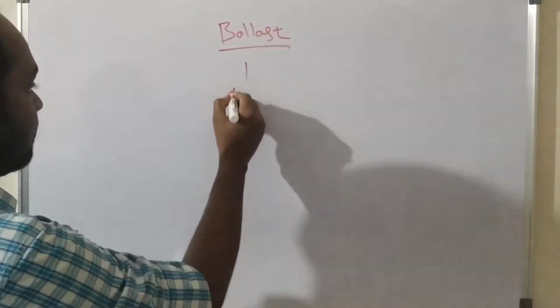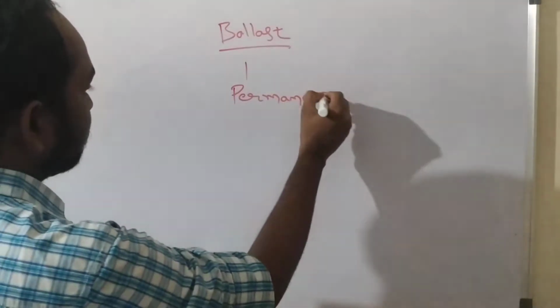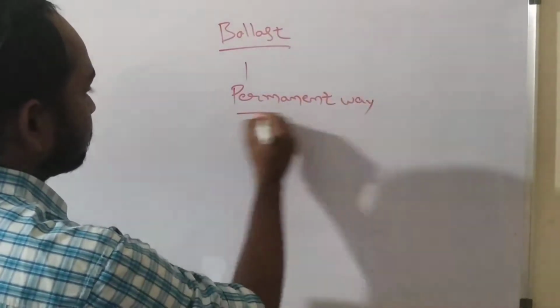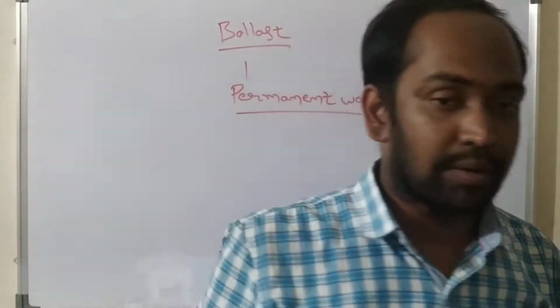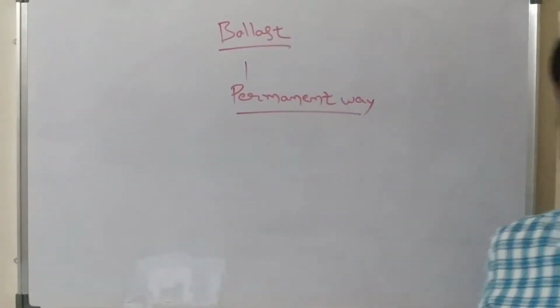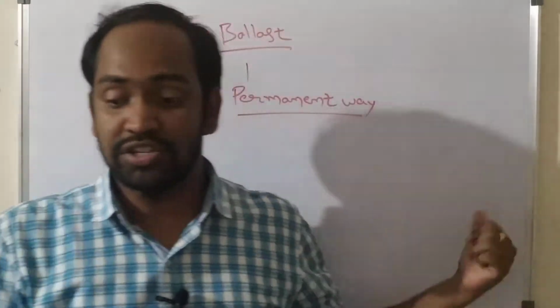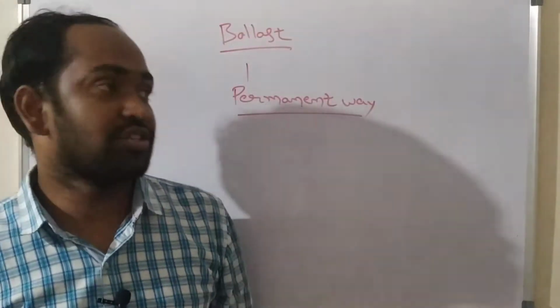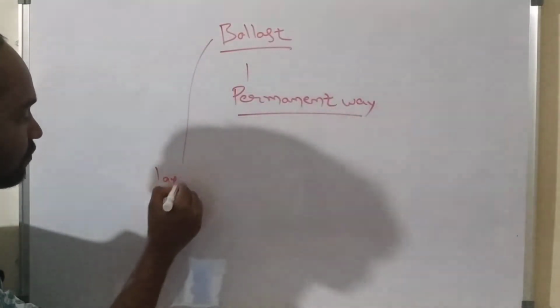Ballast. It is a component of railway track or permanent way. This is one of the major components of railway track. We know that there are three major components in railway track. They are rail, sleeper, and ballast. In the previous session, we discussed rails and sleepers, and in this session, we are going to discuss ballast.